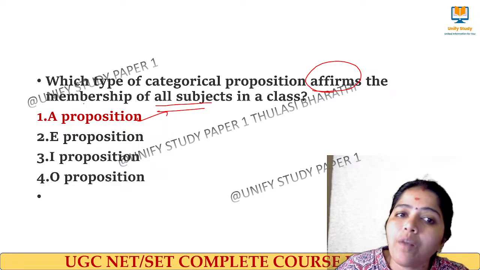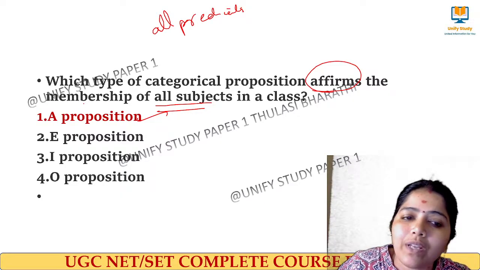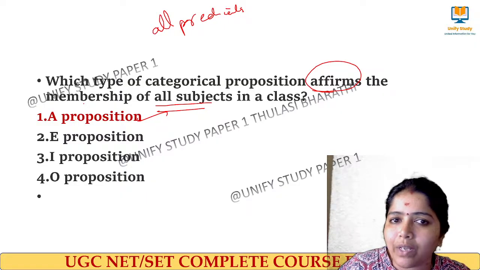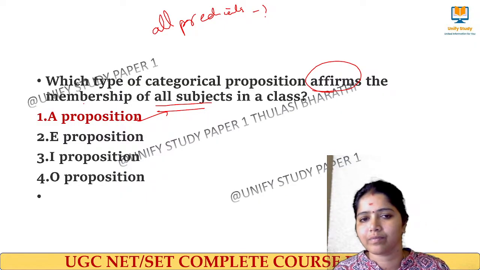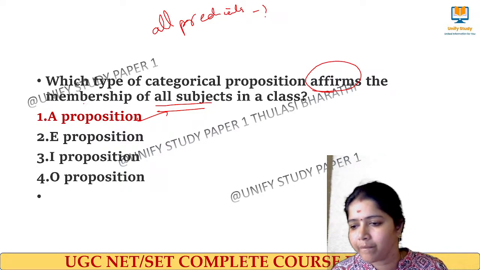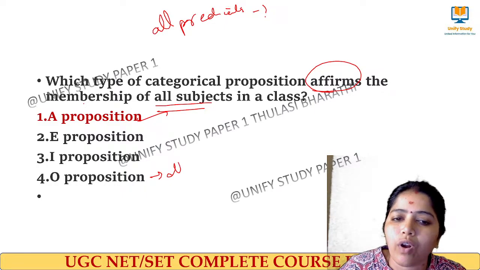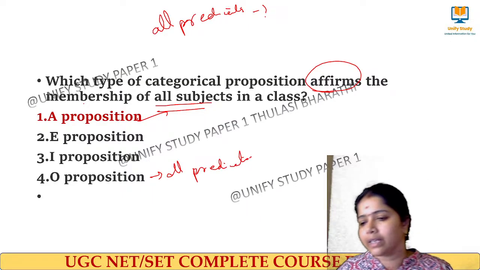If I say all predicates, what will come? A type, E type, I type, O type. What will come for all predicates? Yes, right. If I say all predicate, then O type statement will come. Clear. Very good.